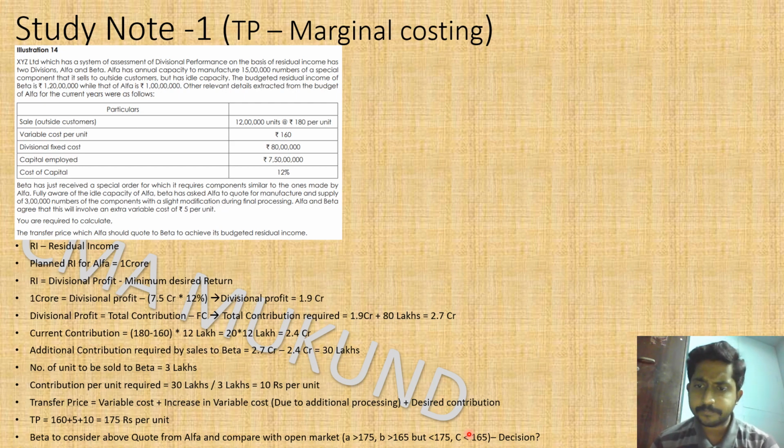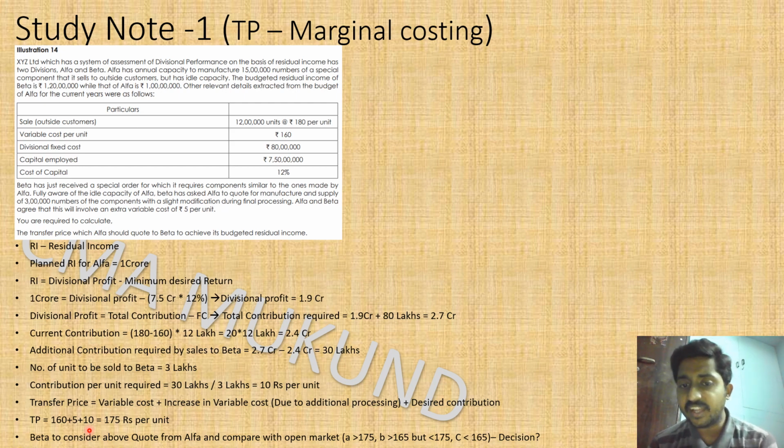So let me go to case 3, which is lesser than 165. If the outside vendor is quoting lesser than 165, then our variable cost itself is 165. If it is lesser than 165, then our contribution is going to increase by purchasing from the outside vendor. So at that time the decision will be different. We will go ahead with purchasing from the outside vendor.